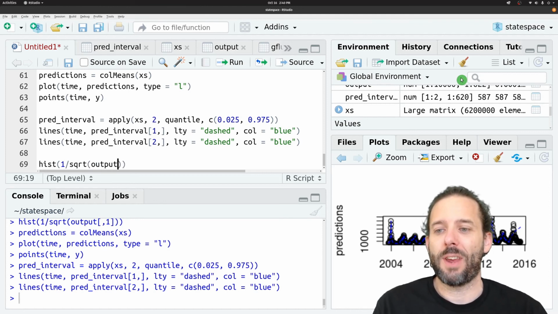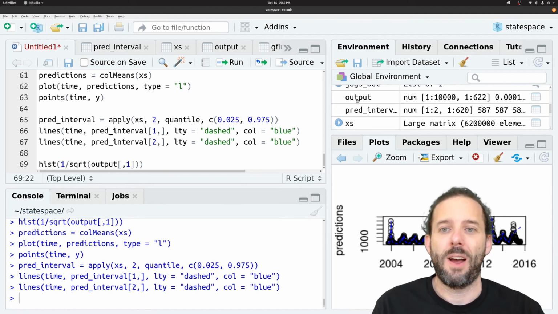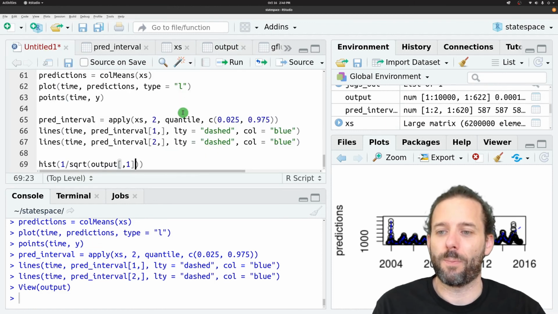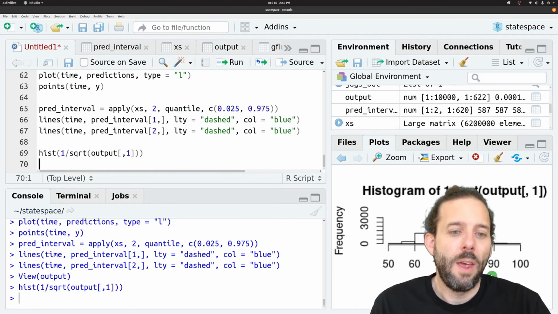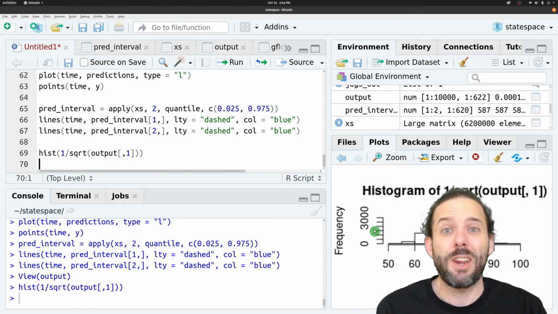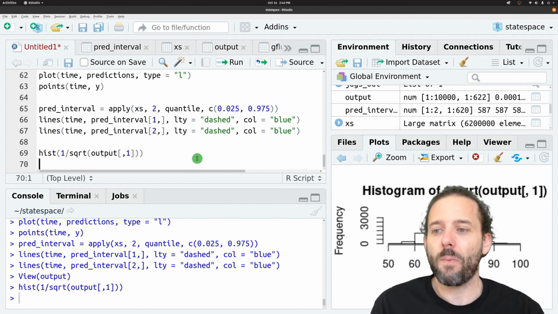And then we're taking the output from all of the rows and the first column, because that's where our observation precision was stored. And so here we can see we've got a histogram with a standard deviation of a little bit over 70 on average. And then we can make the same plot, hist of 1 over the square root of output